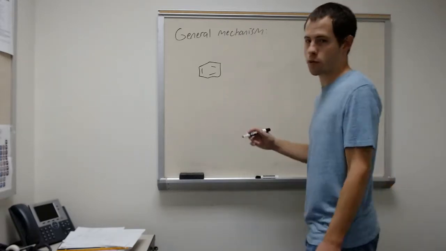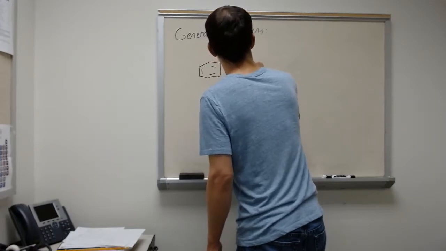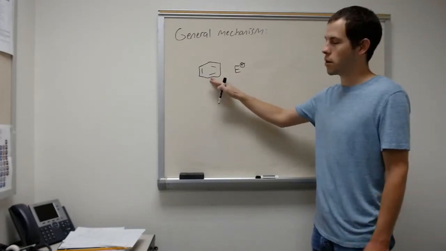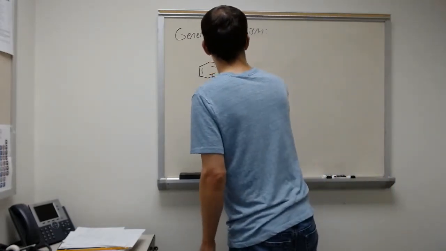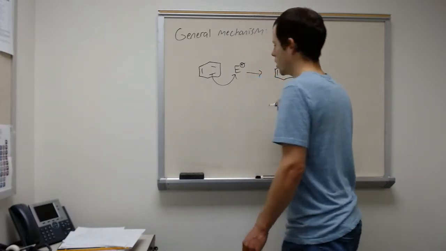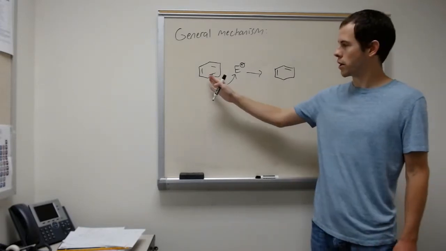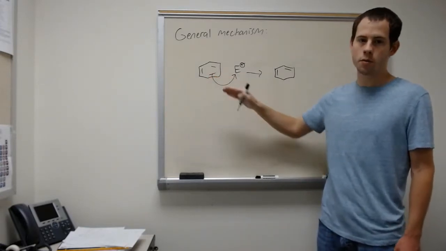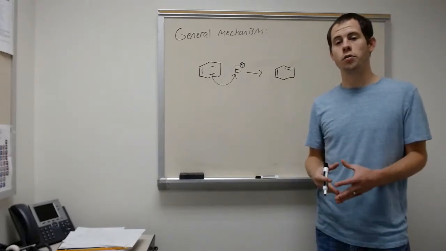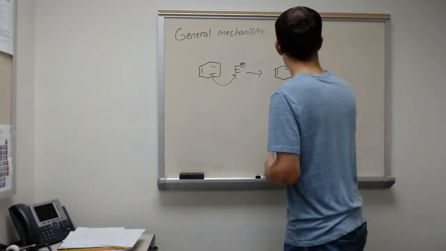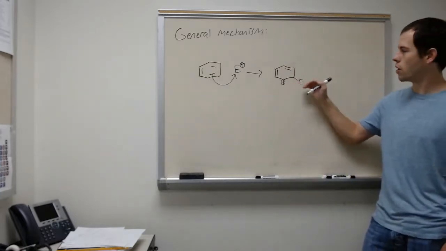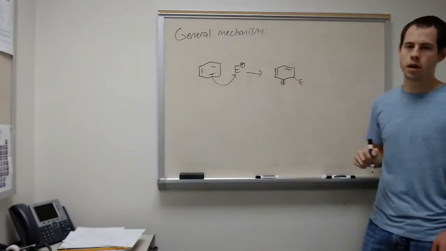We take this, we make our electrophile extremely electrophilic, and so we end up with an electrophile here, and our pi bond attacks just like we've seen in the spring semester. Remember with alkenes, we could swing out on this carbon or we could swing out on this carbon. In the case of benzene, it doesn't matter, but once we move on to the next chapter, it will matter. Whatever carbon it swings out on gets the electrophile, and then the other one gets the positive charge.